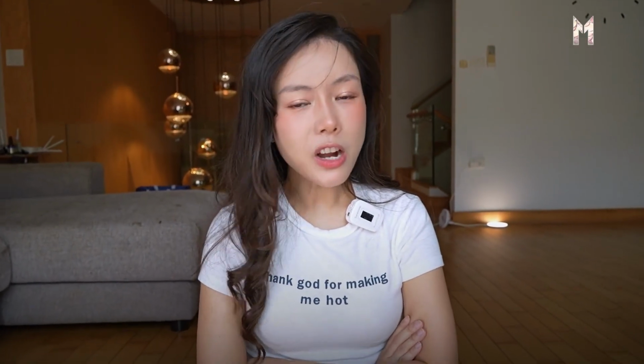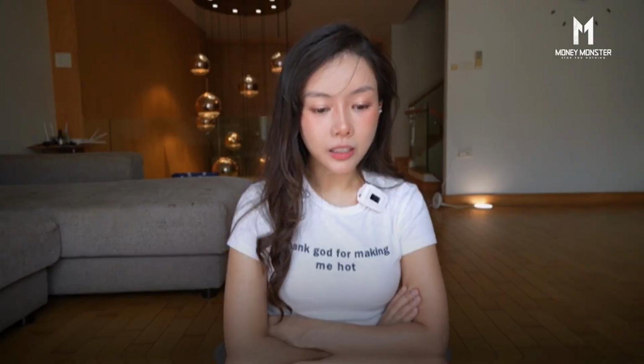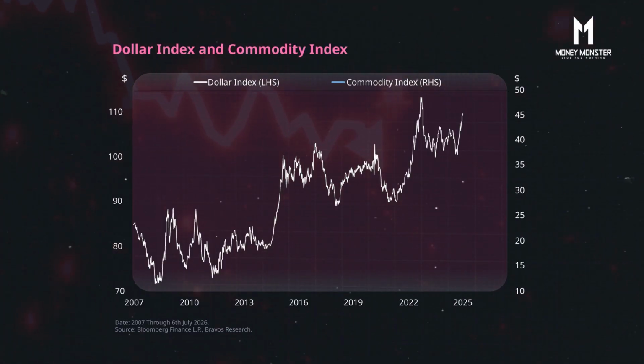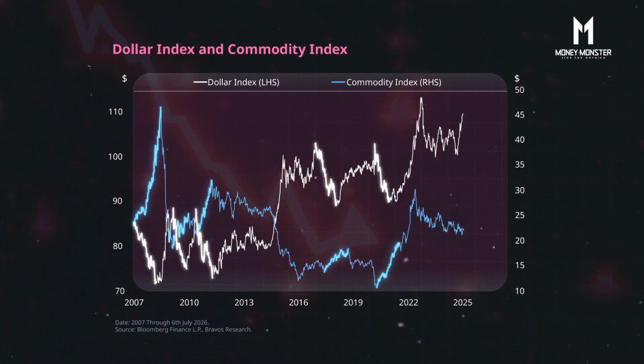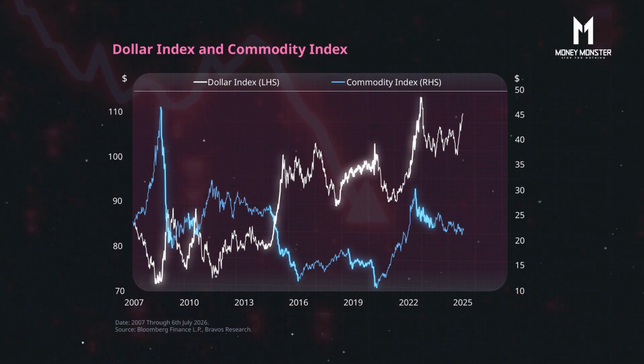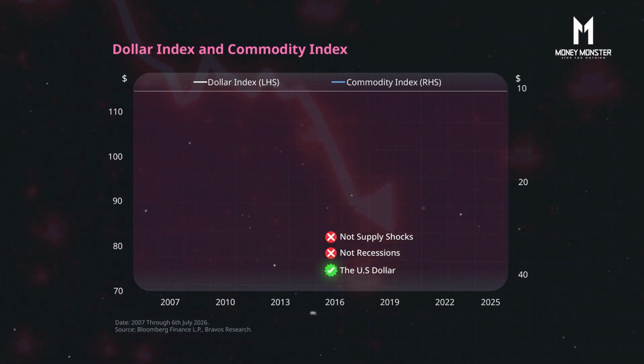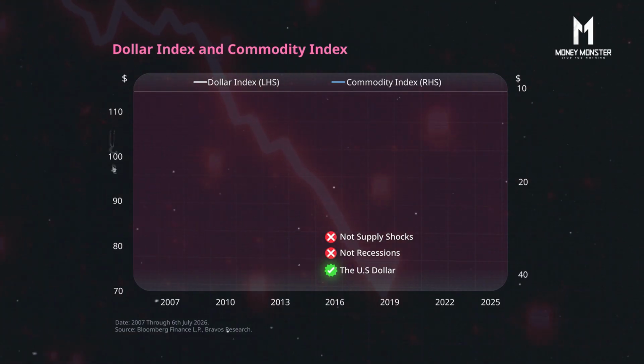So let's see if our hypothesis holds, that if the dollar strengthens, commodities and other assets really weakened. Let's compare the graphs. The DXY is the white line, and commodities, or commodity assets, are represented by the blue line. And we can see the relationship more clearly. Every time the DXY or white line drops, commodities go up. And every time the DXY or the white line goes up, commodities or the blue line drop. And if you want to see the picture even more clearly, just flip the commodities chart upside down.